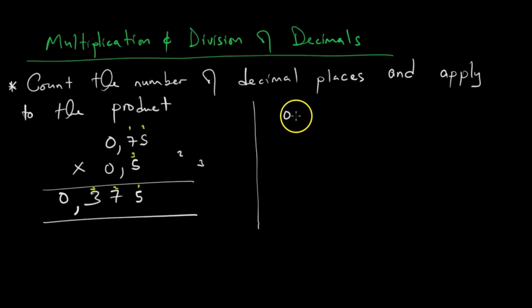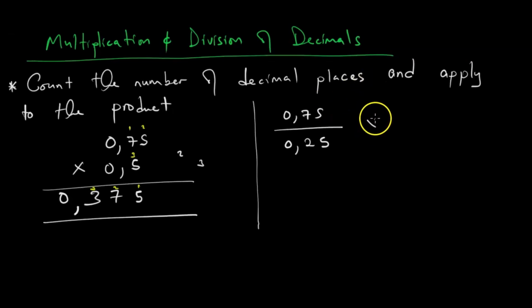If we want to do the division of decimals, what we have to do is look at our denominator. Then we see what we are going to multiply our denominator with so that it becomes a whole number.